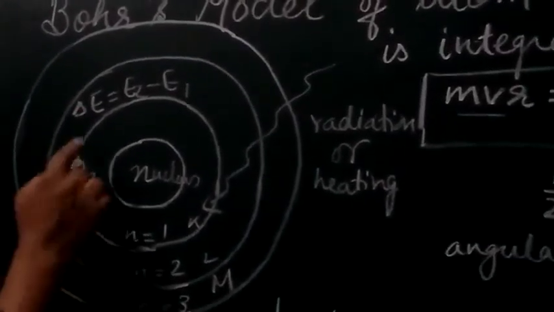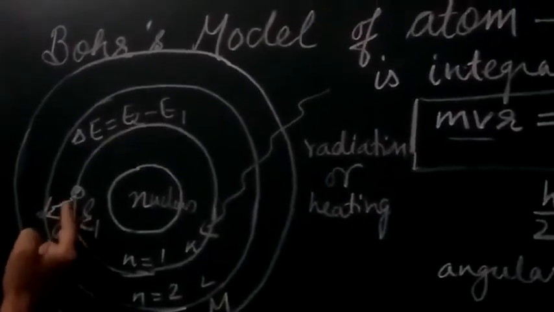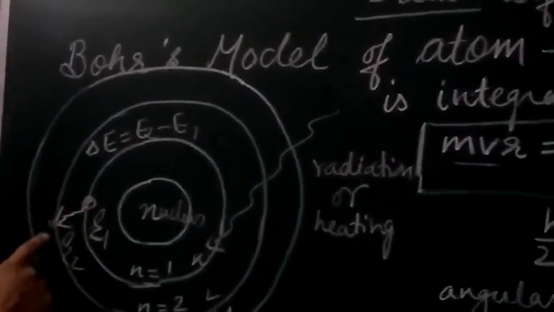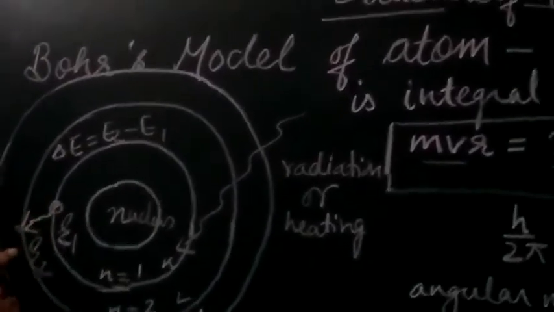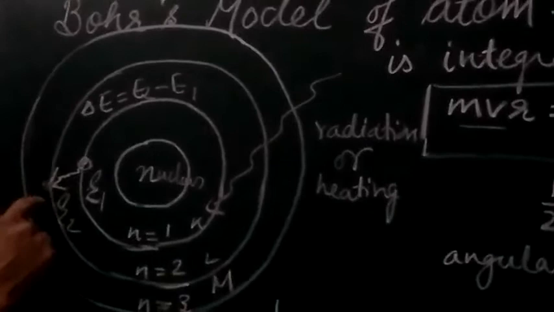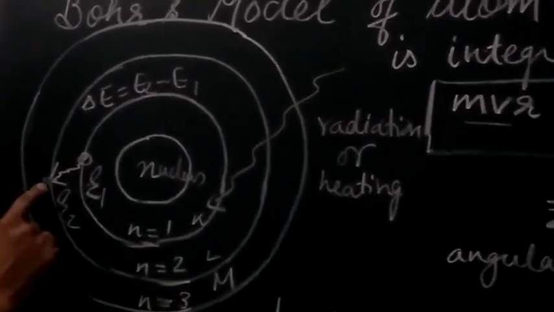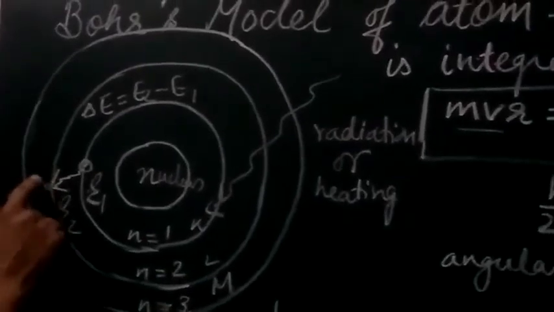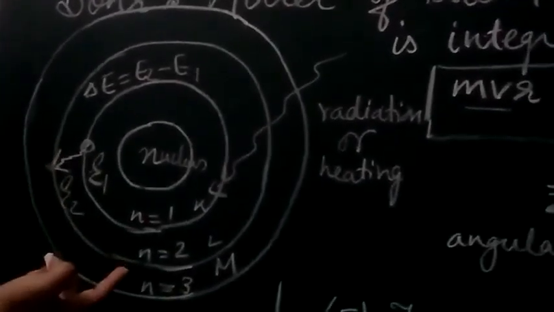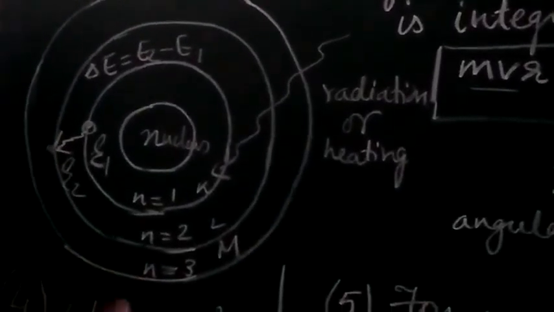Again I am repeating that by absorbing energy, the electron has jumped from shell 1 to shell 2. Now this position of the electron is the excited one. It is no more going to stay here for a long time. It will just return to its ground state by emitting the radiation which it has absorbed.